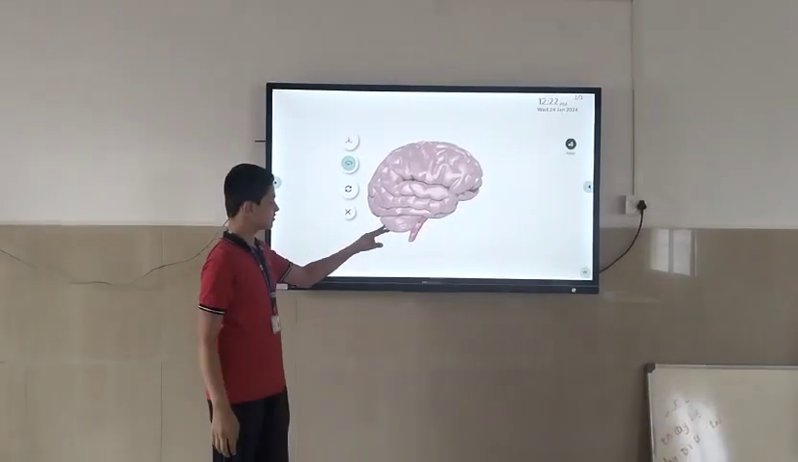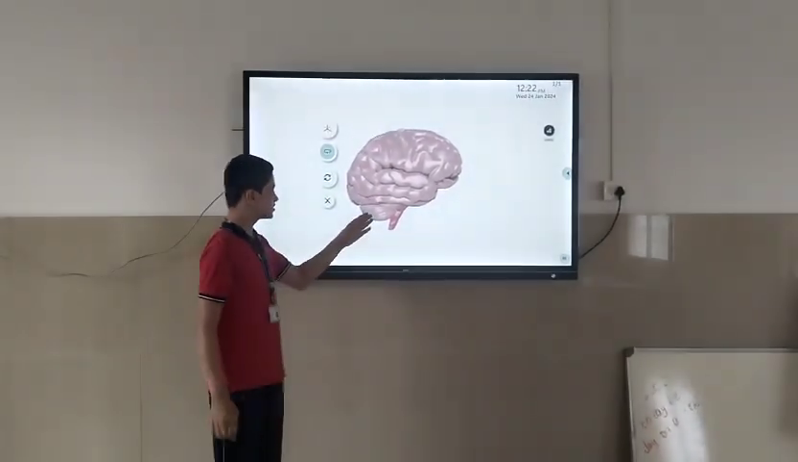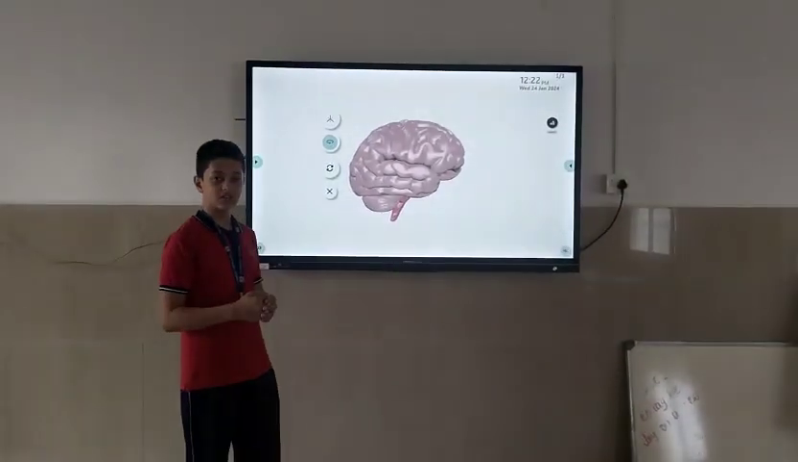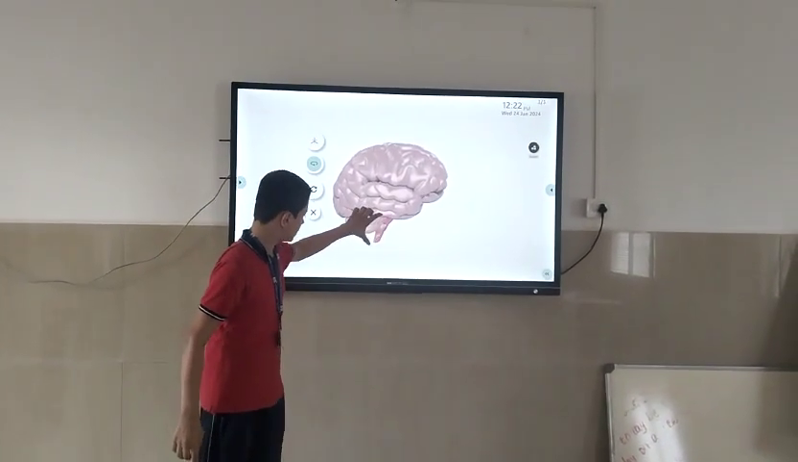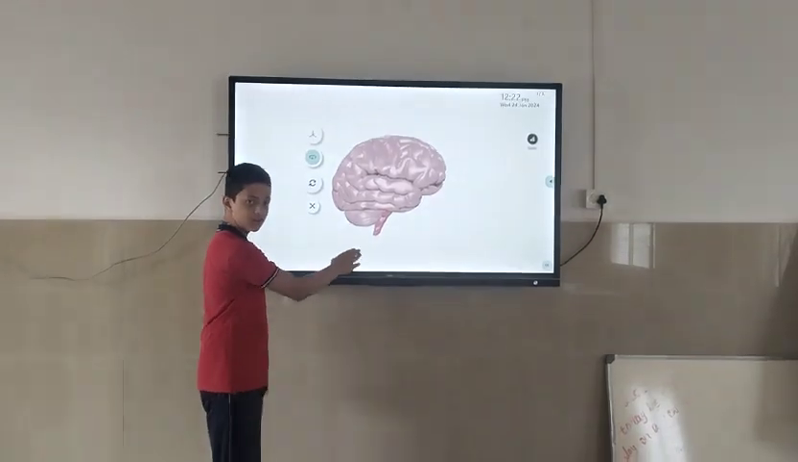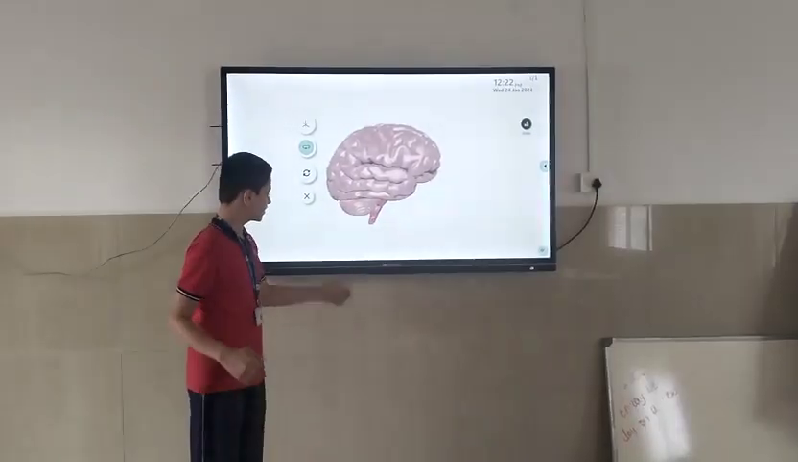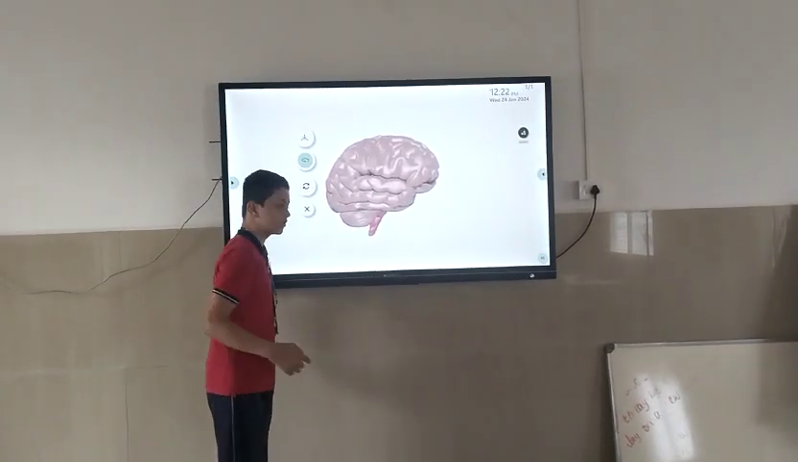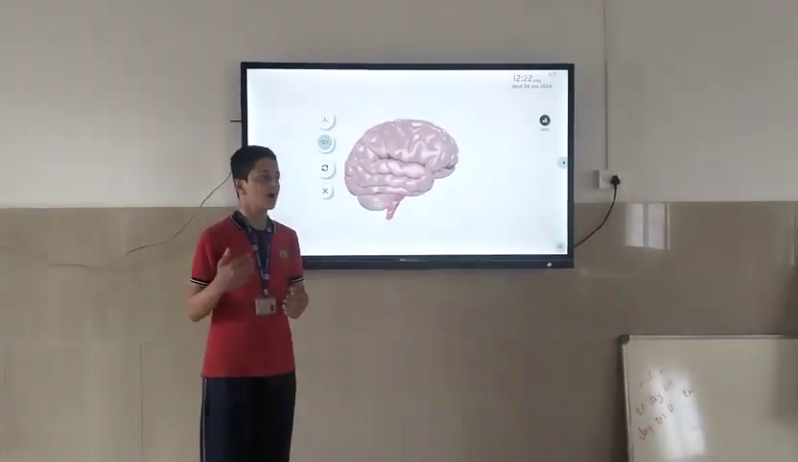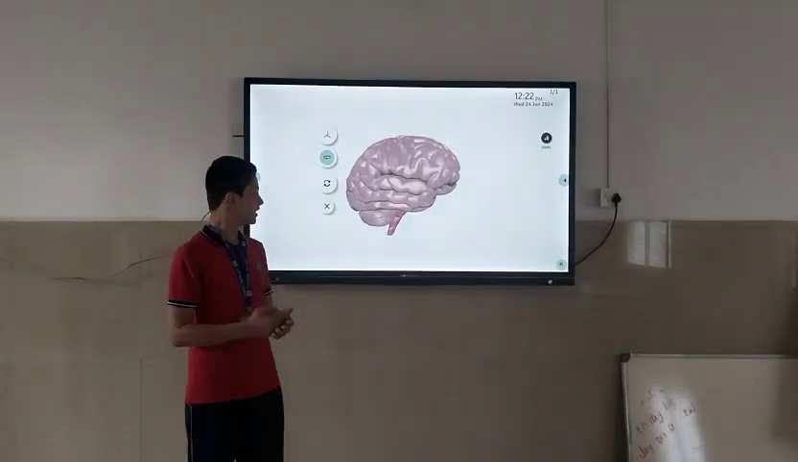And this is the cerebellum. It is the second part of our brain, and it controls all the muscular actions and balance of our body. And as you can see, this lower part is known as medulla oblongata, which extends further to become the spinal cord. This is responsible for all the involuntary actions such as heartbeat, respiration, breathing, etc.